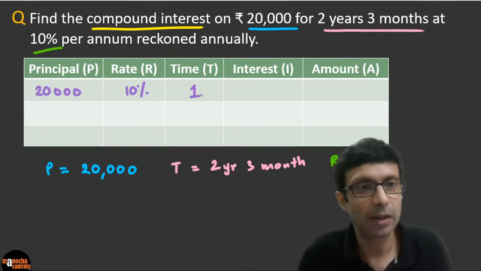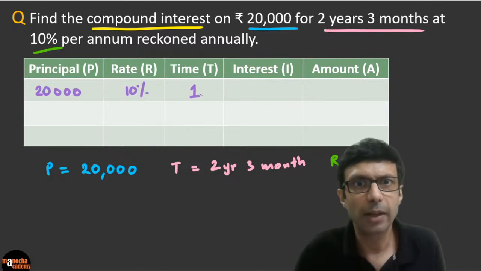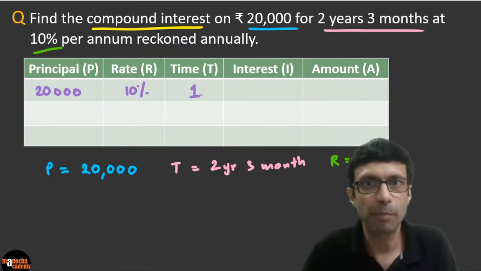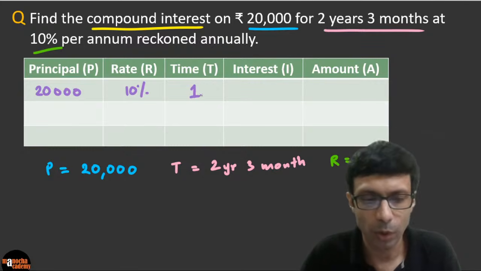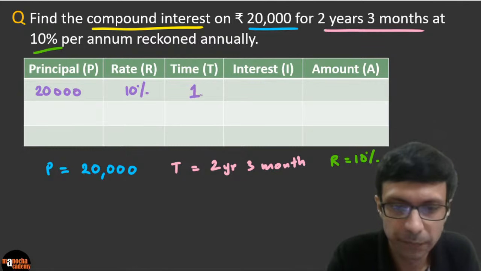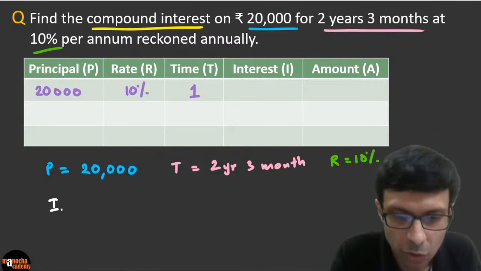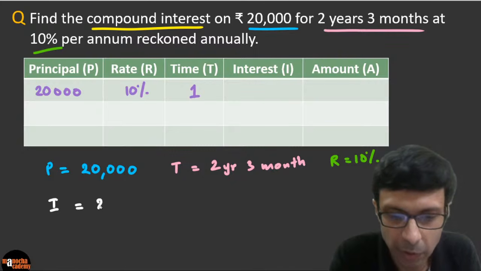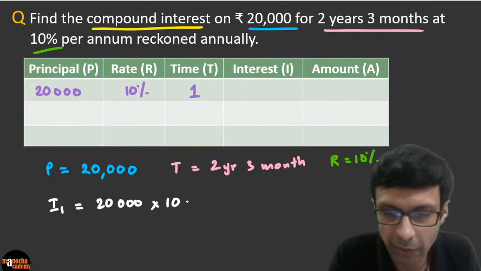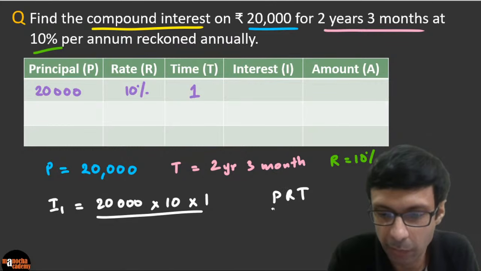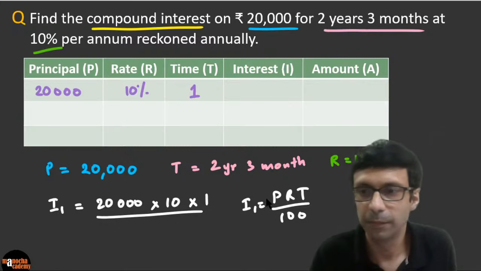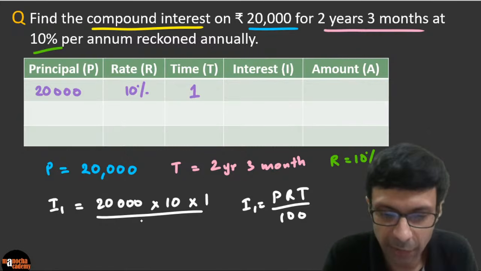Okay. Now what is the interest here? After 1 year, it's going to be simple, right? It's 10%, or you can work it out with PRT by 100. So what is the interest going to be, guys, after 1 year? Please work it out. So I1 is going to be the principal 20,000 multiplied by the rate 10 times the time 1. I'm using the formula PRT by 100. Remember the simple interest formula? So we're going to use that. So you do this and divide it by 100.